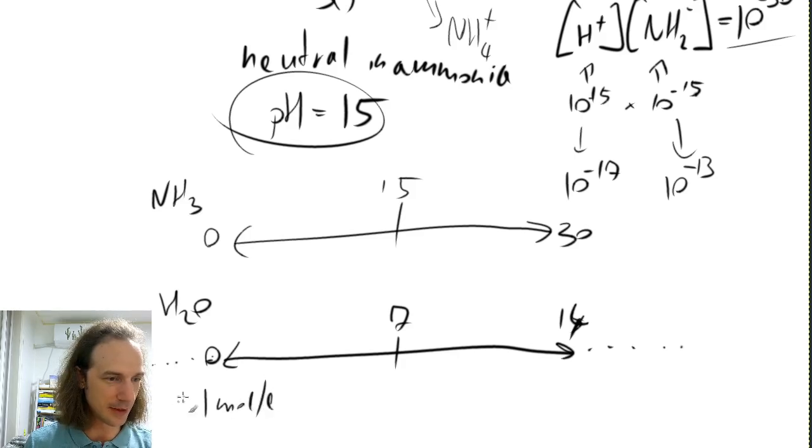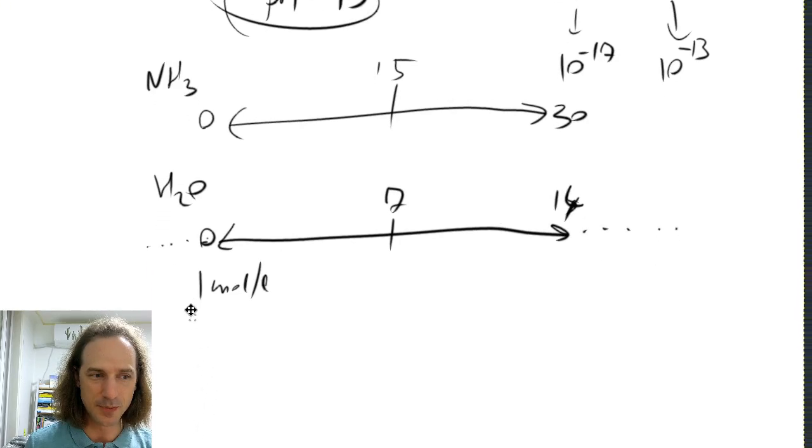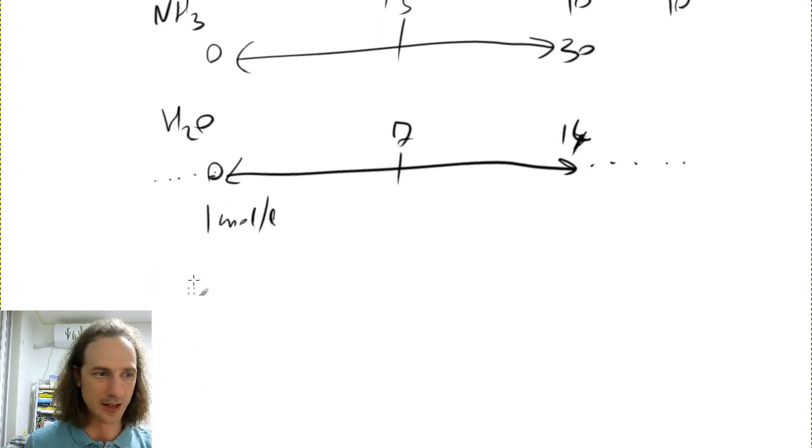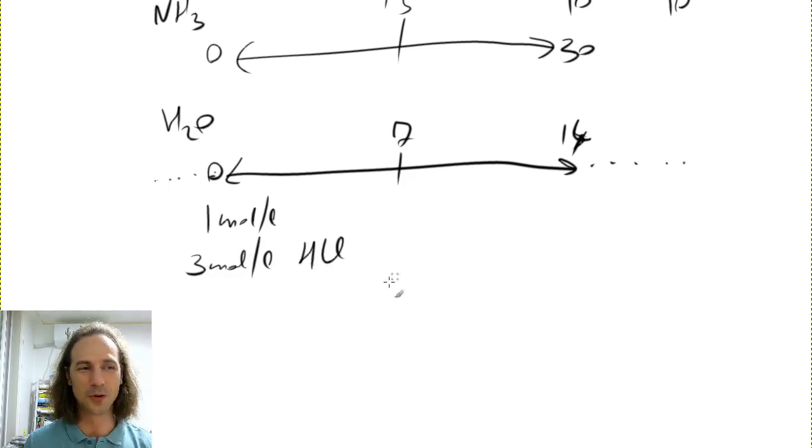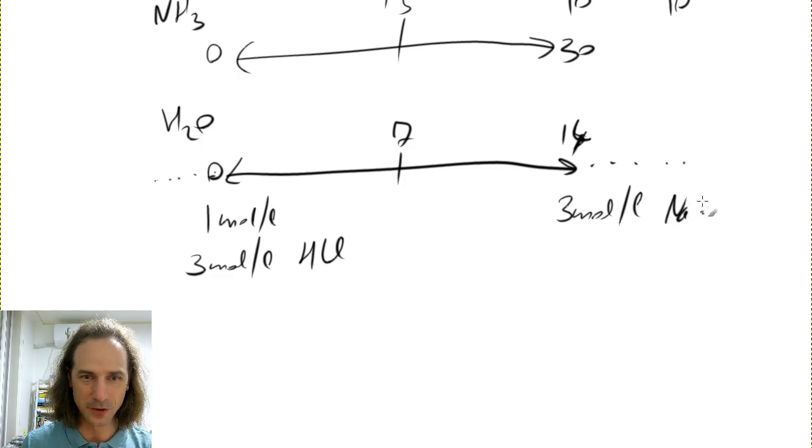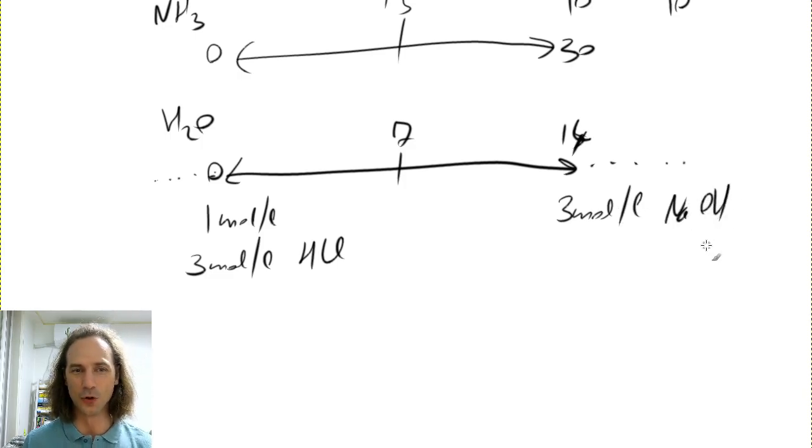So maybe you could get small negative numbers in pH if you had like 3 mole per liter HCl. And of course you could go the same way, putting 3 mole per liter sodium hydroxide in your water, and that would be a little over pH of 14.